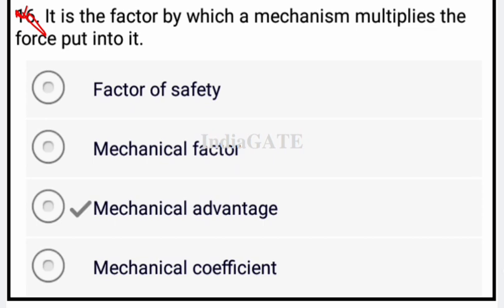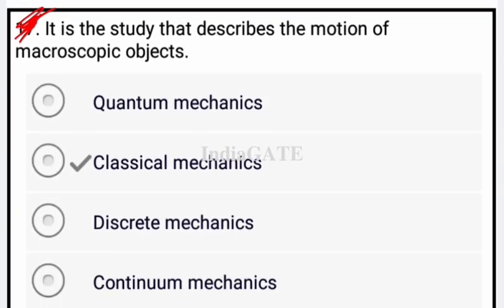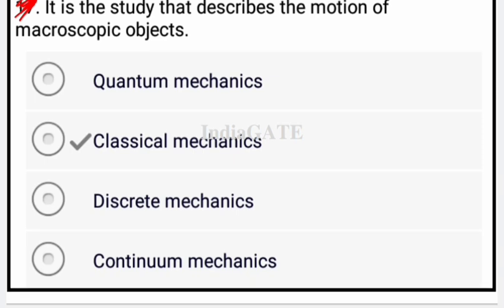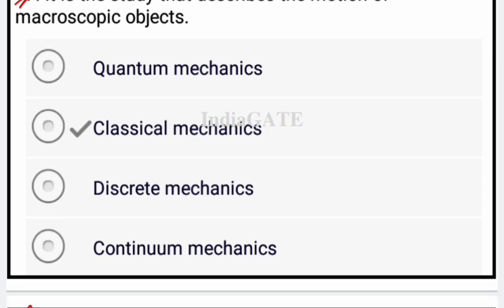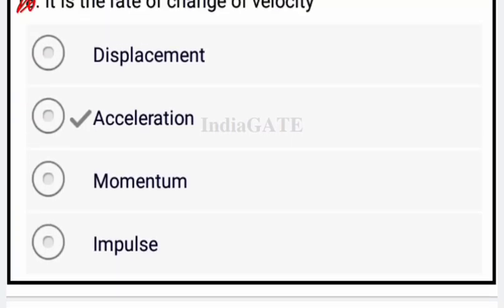It is the factor by which a mechanism multiplies the force put into it, that is your mechanical advantage. Okay, now come to the next question. It is the study that describes the motion of macroscopic objects, that is your study of classical mechanics. Now come to the next question. It is the rate of change of velocity, that is here called the acceleration. It is a very easy question.